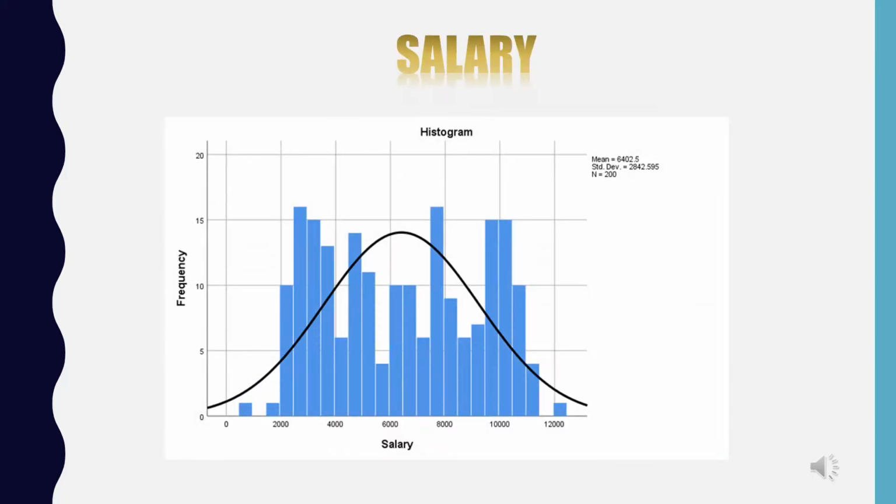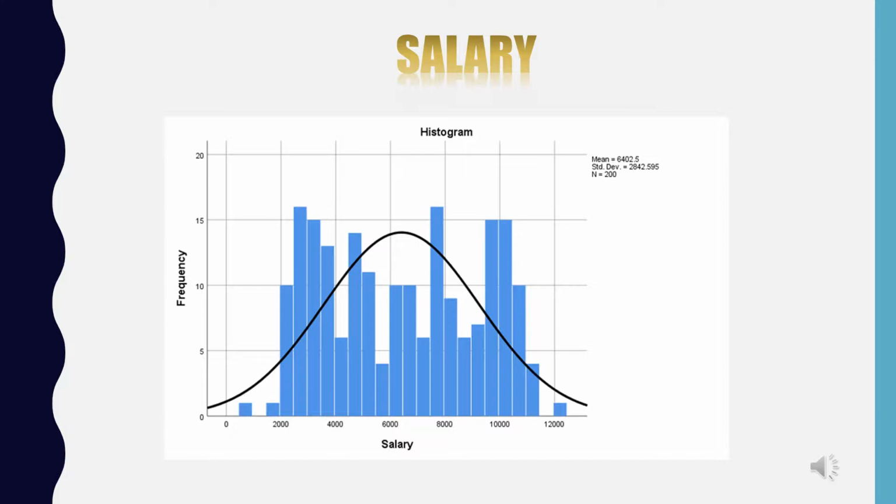The histogram shows data for salary variables, and we can conclude that 10,000 is the highest frequency with 8, and 12,100 is the highest salary and the lowest is 700, and these are quantitative data.